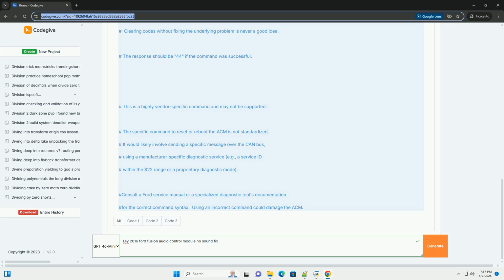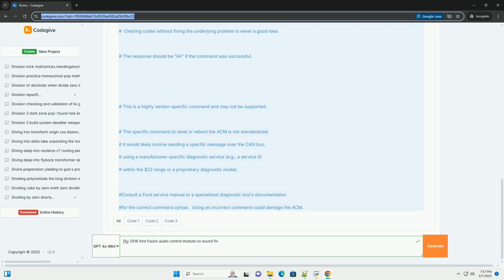1. Request ACM identification data, example. 2. Request ACM trouble codes, example. 3. Clear ACM trouble codes, example, use with extreme caution. 4. ACM reset/reboot, potentially, highly vendor specific. Explanation of code snippets.